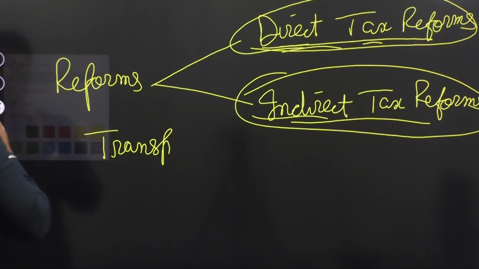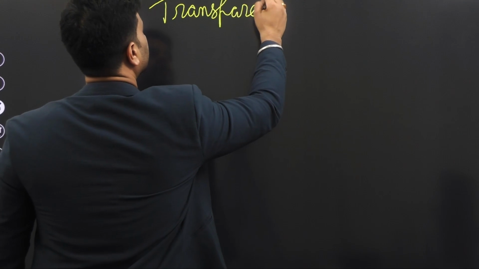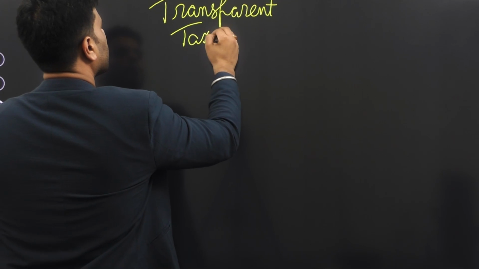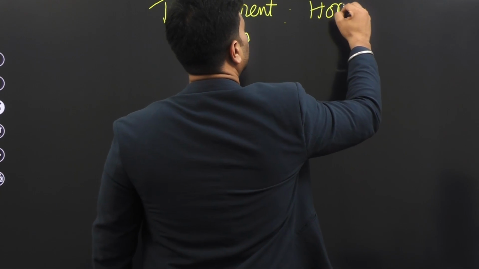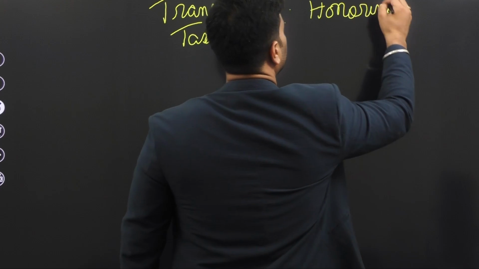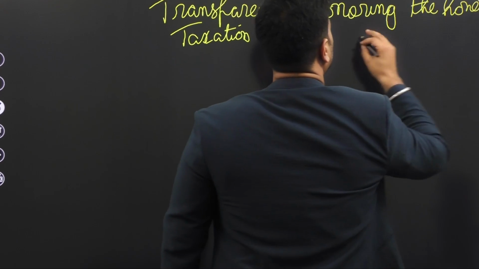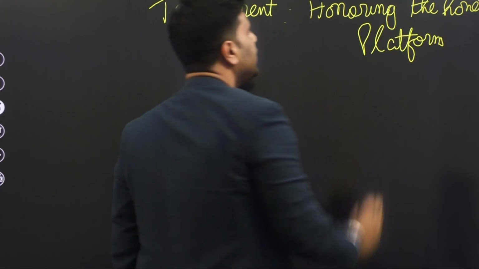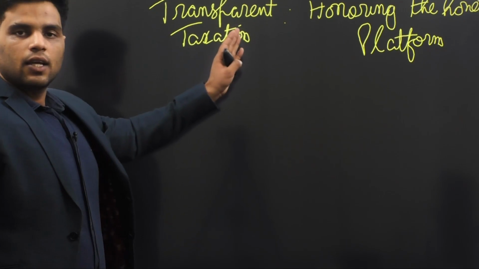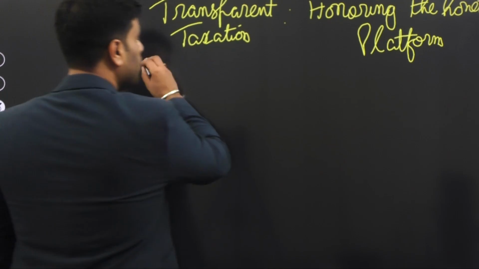Transparent taxation. Let me clear the screen again. So for direct tax, government enacted this: Transparent taxation, honoring the honest platform. All right. This particular reform can be further subdivided into three parts.